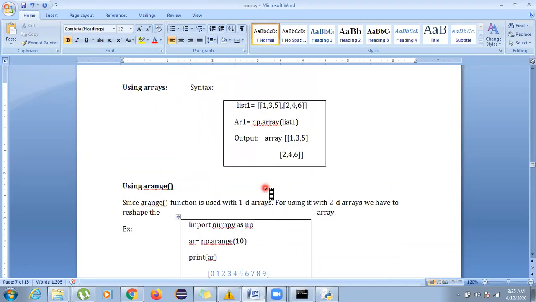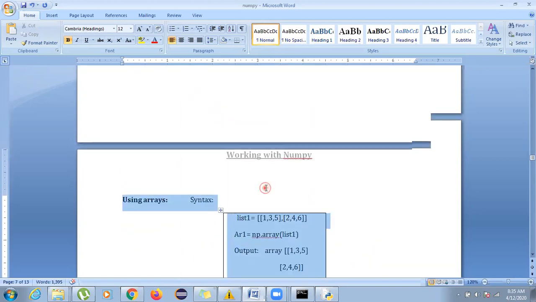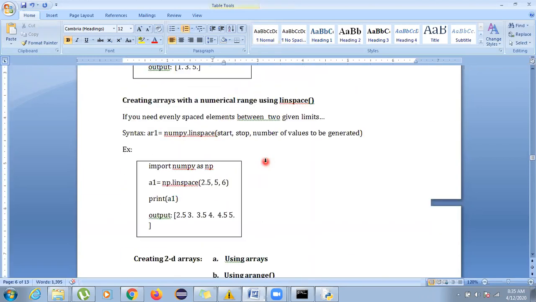Now, since somebody has a doubt in linspace, we'll go back to linspace. In linspace, the syntax is start, stop, and the number of values to be generated. What we do generally in linspace is tell where to start and where to stop, and between your start and stop, how many values you want, how many equally spaced values. You have to specify that in the number of values to be generated.